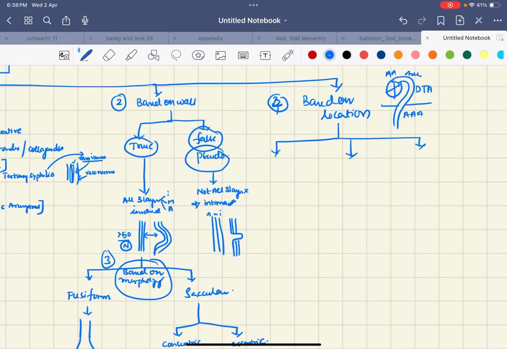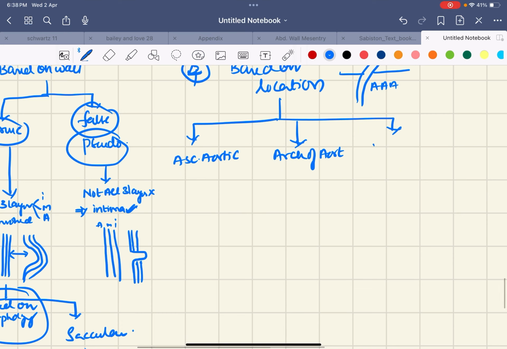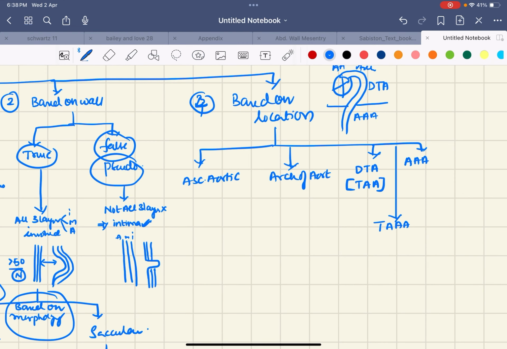So there are various types of aneurysms based upon the location. We can get ascending aortic aneurysms, arch of aorta aneurysms, and descending thoracic aortic aneurysms, also usually called thoracic aortic aneurysm. We can also get abdominal aortic aneurysms, and there is a fusion of these two, called thoraco-abdominal aortic aneurysms. So you have 5 types of aneurysm based upon the location. I think you get it.